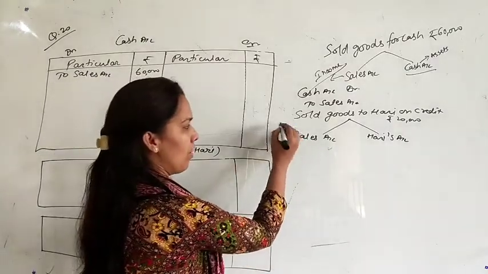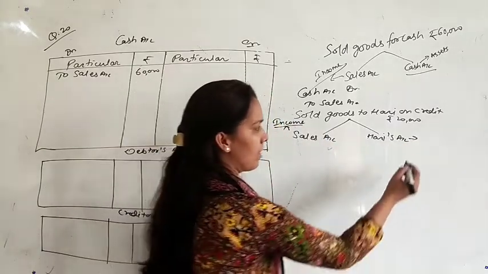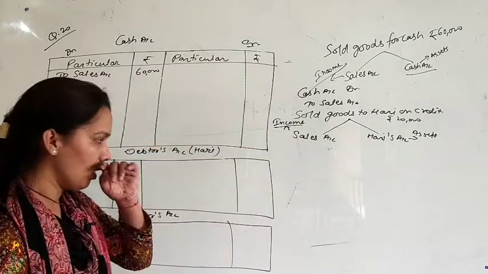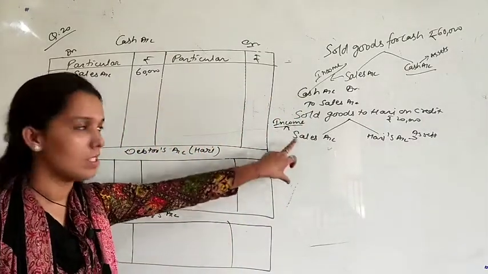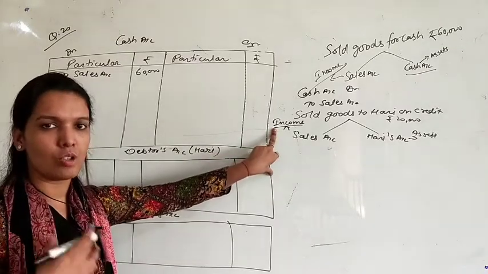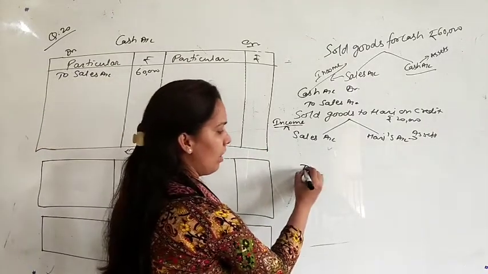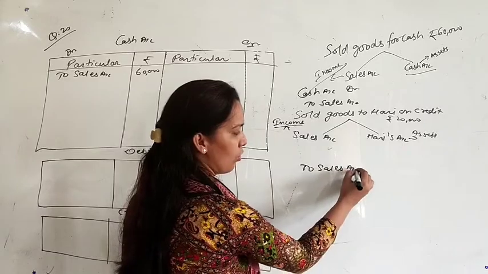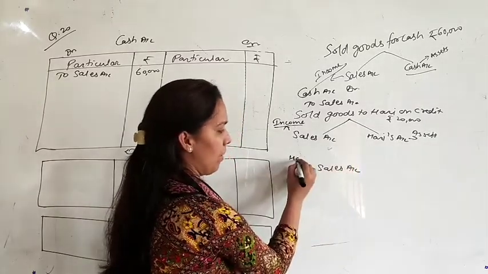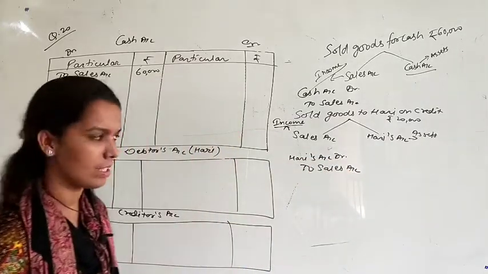Okay, same point, sales is your income, but Hari is your debtor and debtors are assets, right? Sales account means income and incomes are related to nominal account. So nominal account's rule says debit all the expenses, credit all the income. So sales account will be credited. So to sales account, it is credit, it means Hari's account will be debit. So entry is Hari's account debit to sales account.